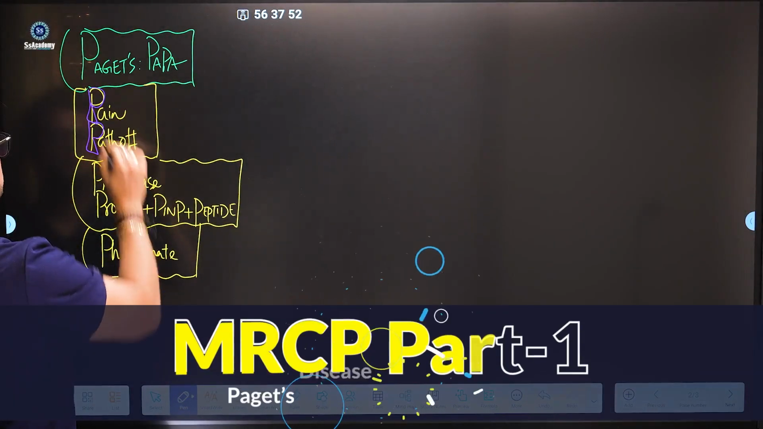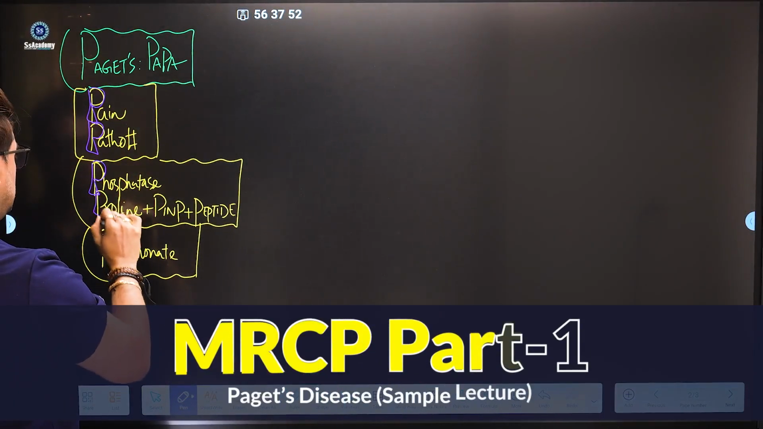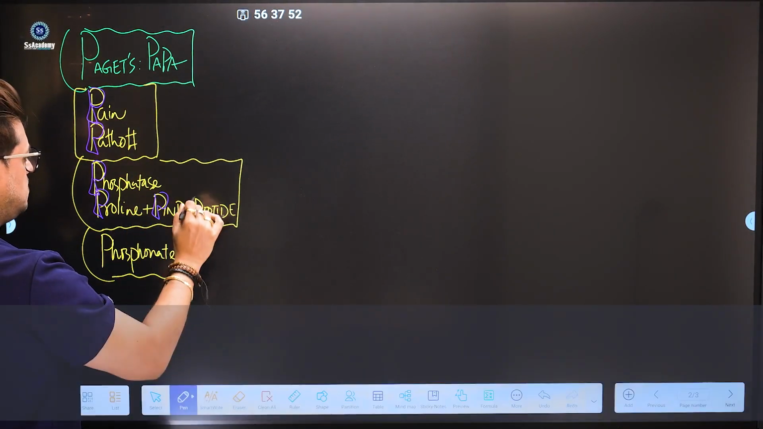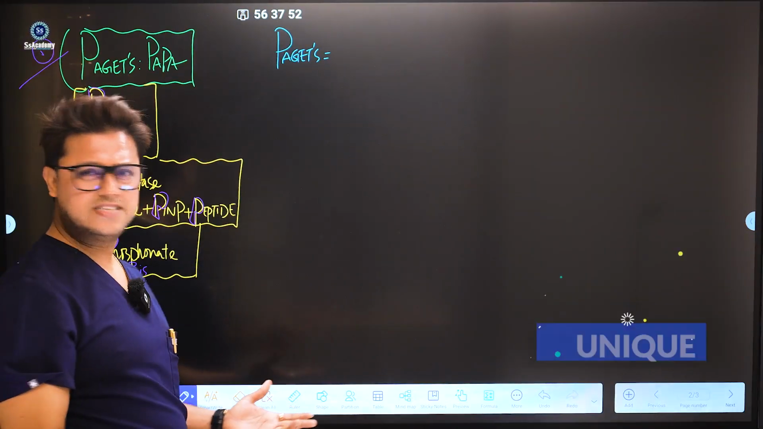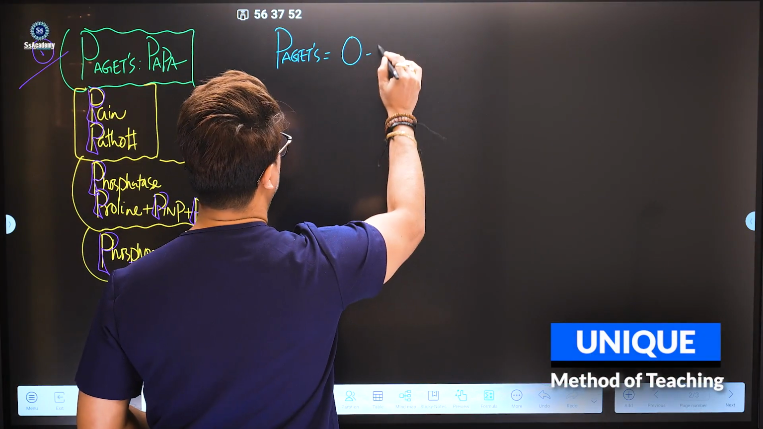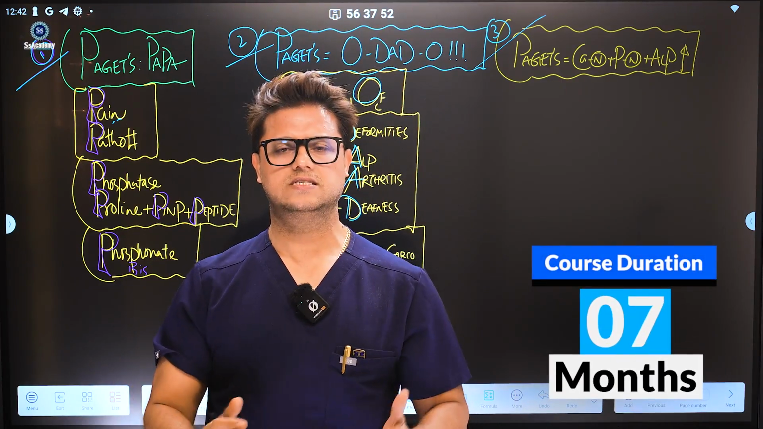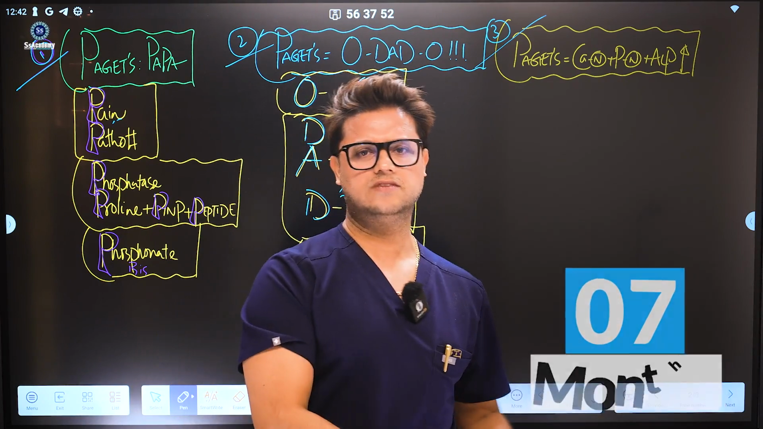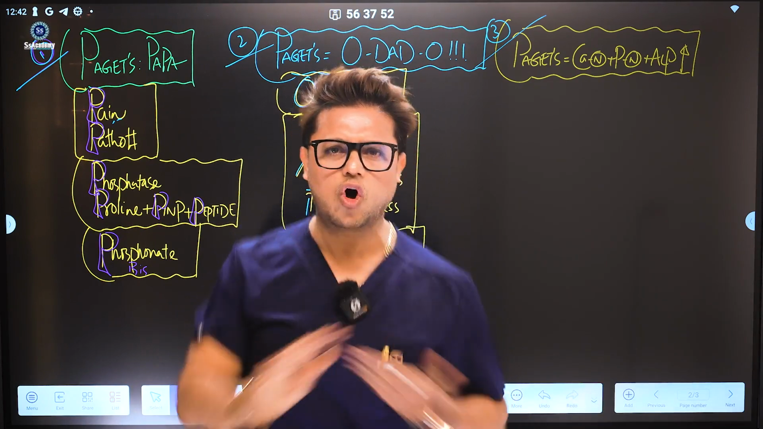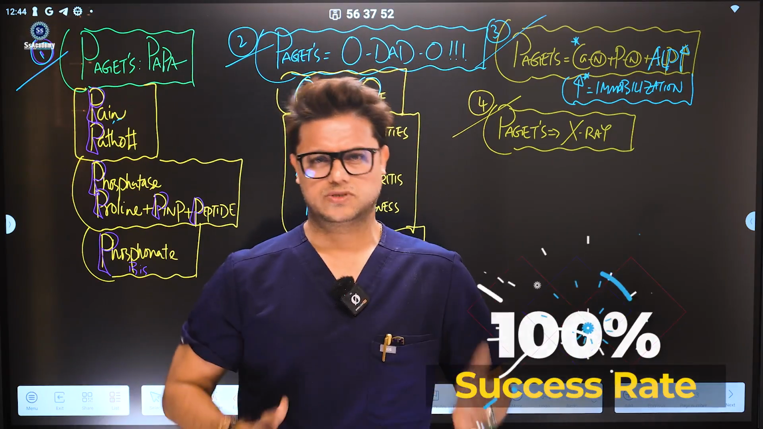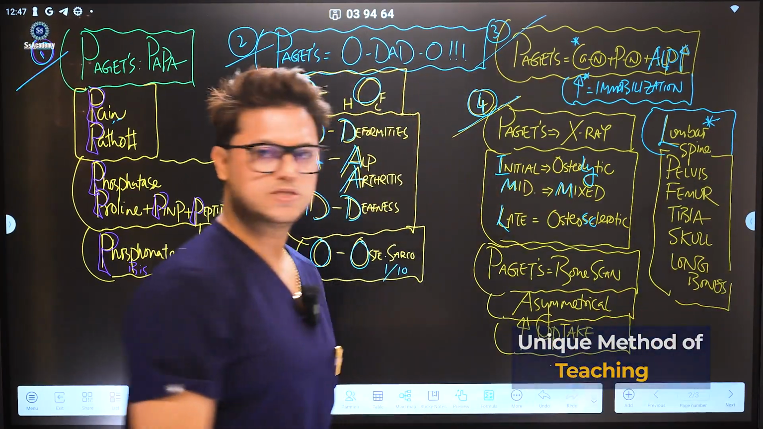Pain, pathological fracture, phosphatase, and proline, PIMP, peptide. It's because Paget is the dead disease, all right? So I'm saying the O-DAD-O, only one disease in your whole life you need to learn: Paget disease, calcium, phosphate, alkaline phosphatase. Calcium and phosphate are normal, definitely the mixed variety of osteolytic, osteosclerotic. Most commonly affected is the spine.